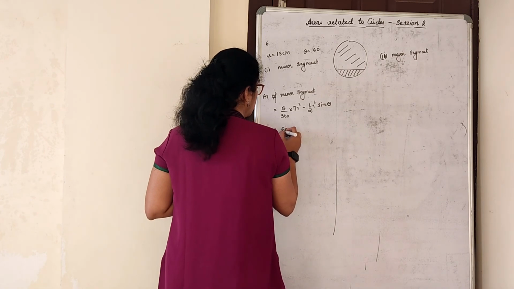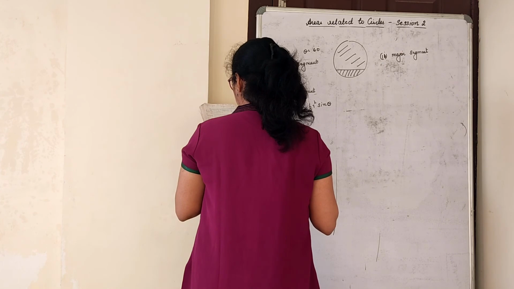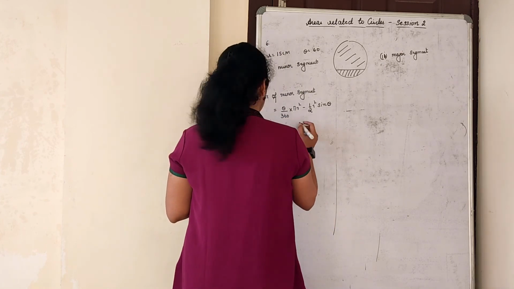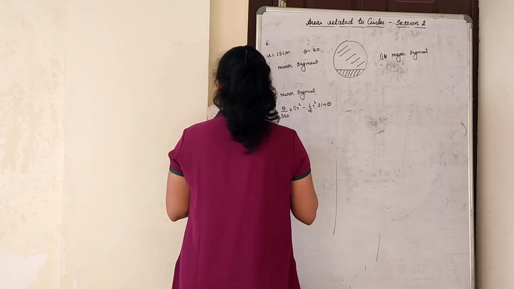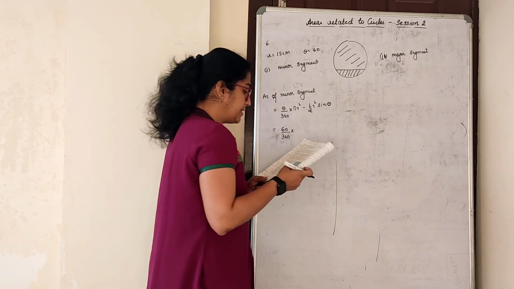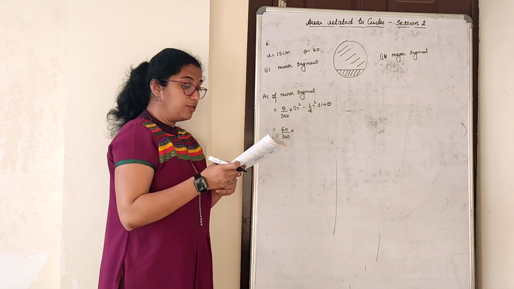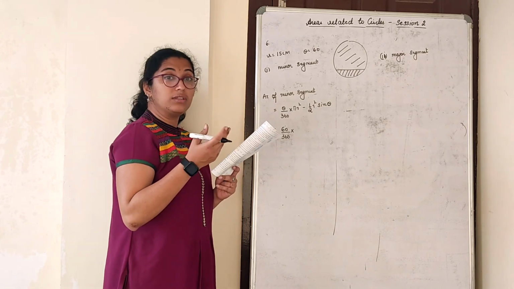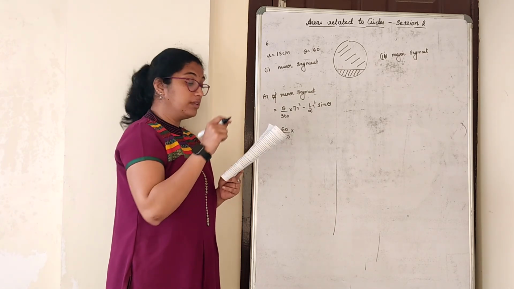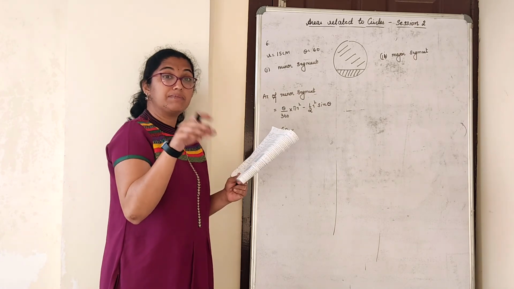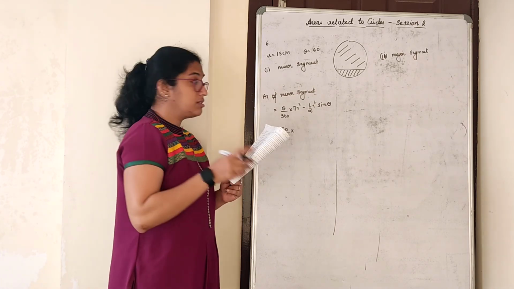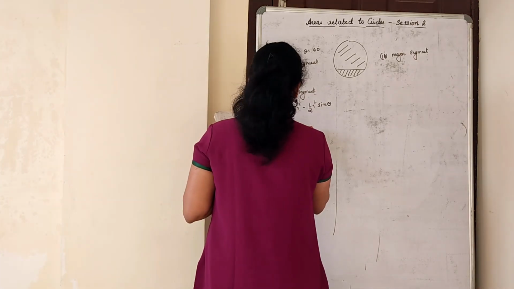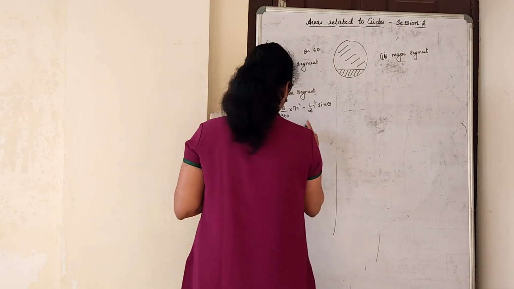Theta is 60 by 360 into pi, check what they have asked for pi. They have asked you to use pi as 3.14 and root 3 as 1.73. That means you can't keep sin 60 as root 3 by 2. You have to use root 3 value as 1.73. Sometimes I specifically mention that also. So see carefully.